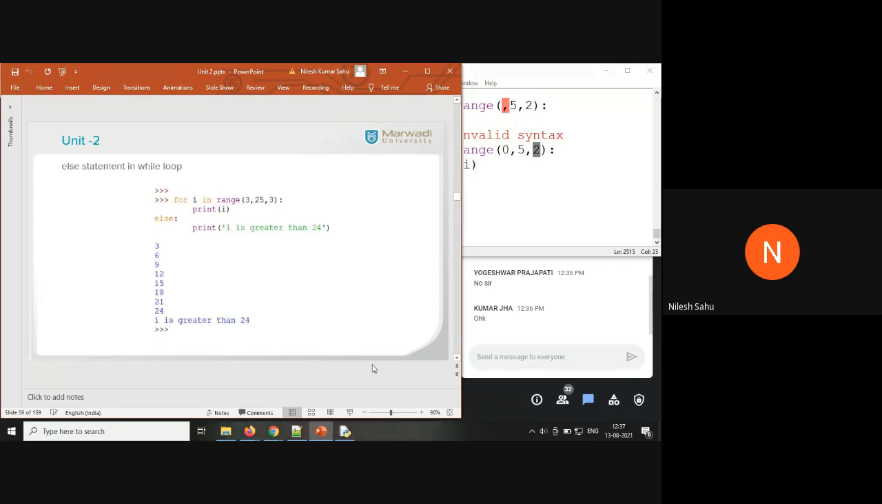Now one more thing, you can have an else statement outside the for loop also, and outside the while loop also. What it says is, if your for loop or while loop becomes false, this statement is going to be executed. So you can see for I in range 3, 25, 3, print I, else print I is greater than 24. When this condition is going to be false, this else part is going to be executed.